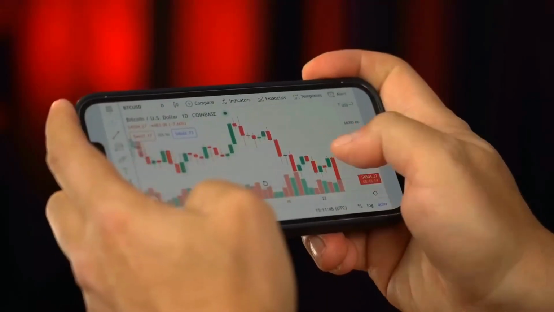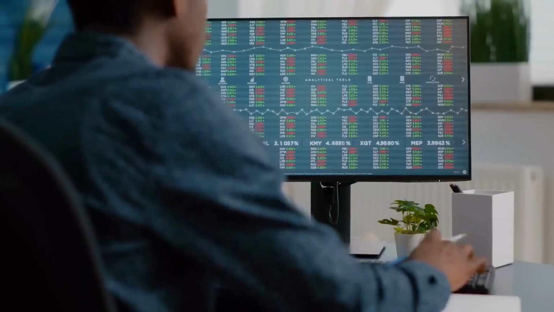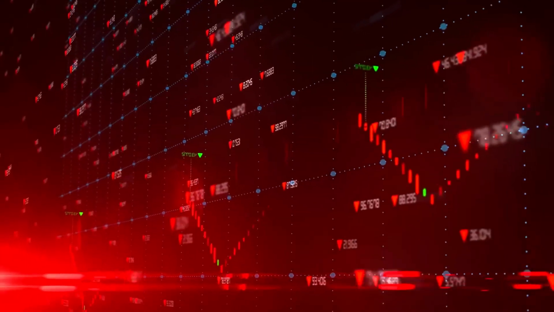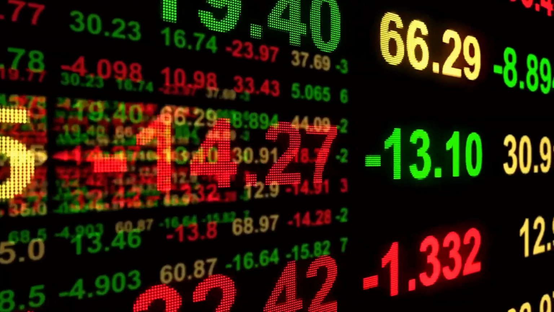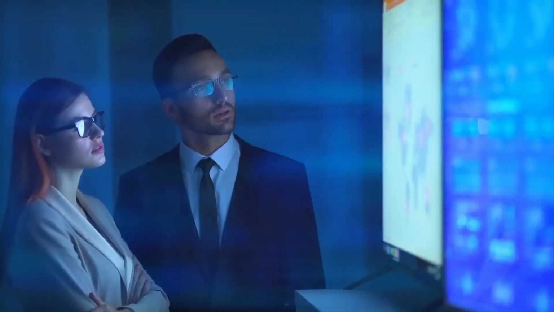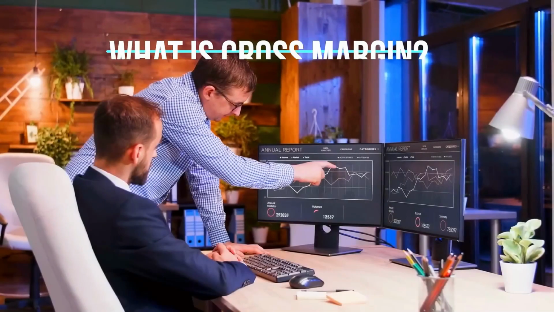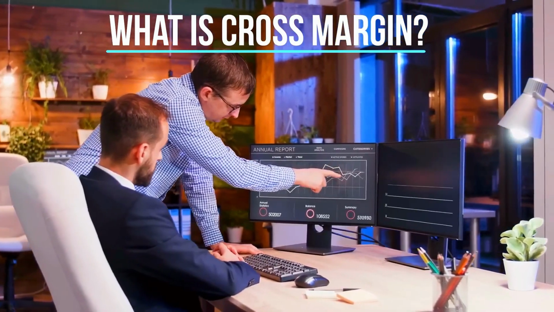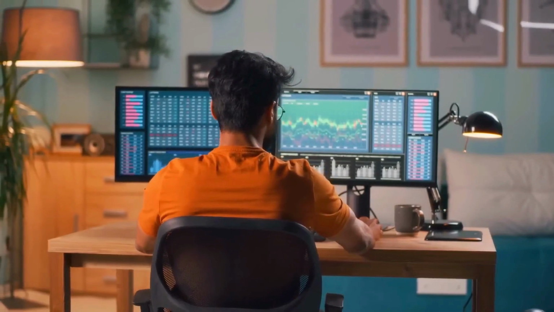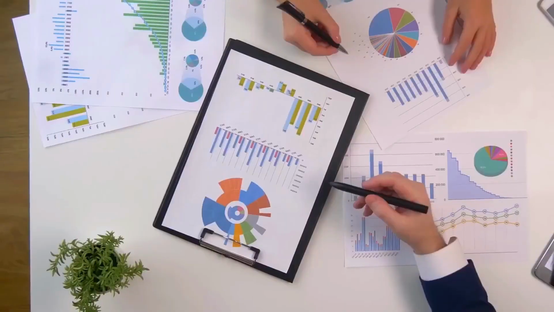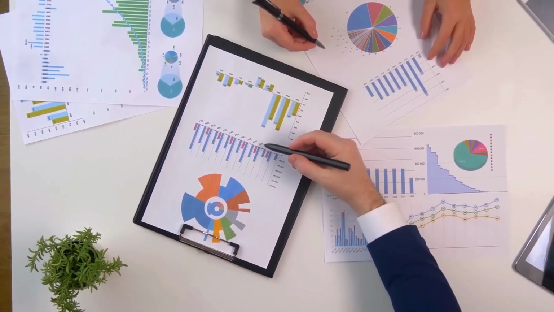But if the price of Ethereum drops drastically, the maximum you can lose is your 2 BTC isolated margin. Even if your position gets liquidated, the other 8 BTC in your account remains untouched. That's why this is named isolated margin. Cross margin uses all available funds in your account as collateral for your trades. If one position moves against you, but another position is in profit, the profit can be used to cover the loss, allowing you to keep your position open longer.